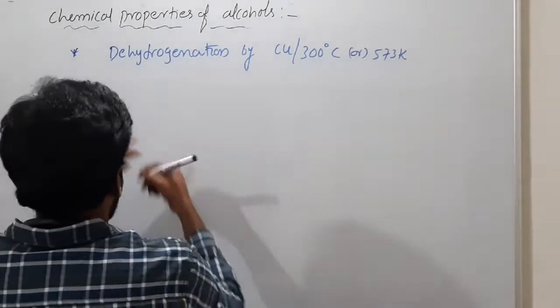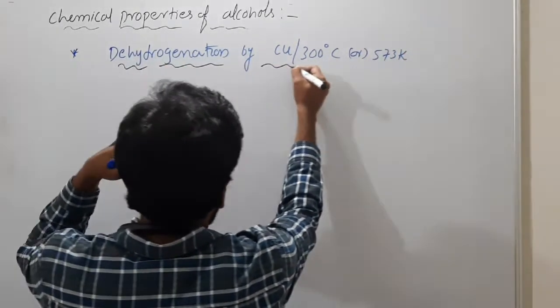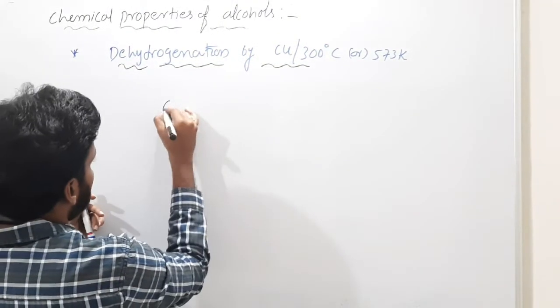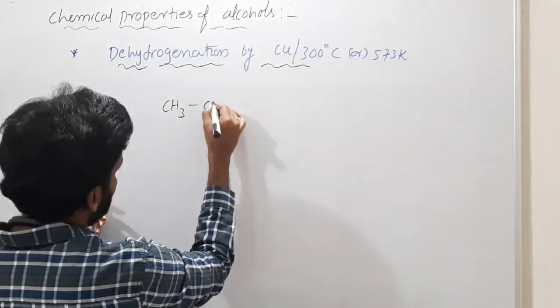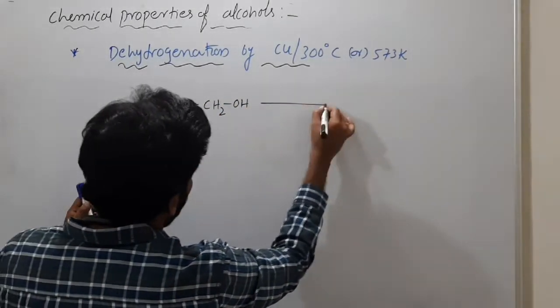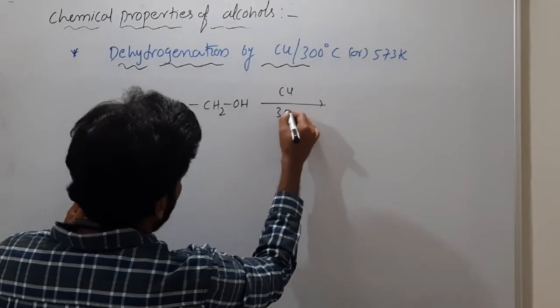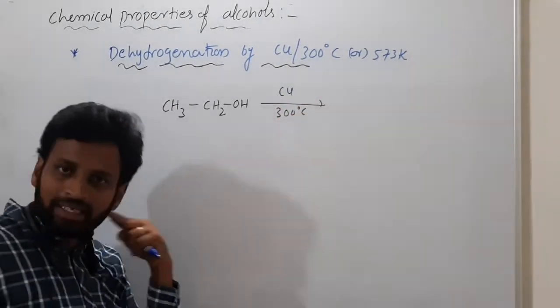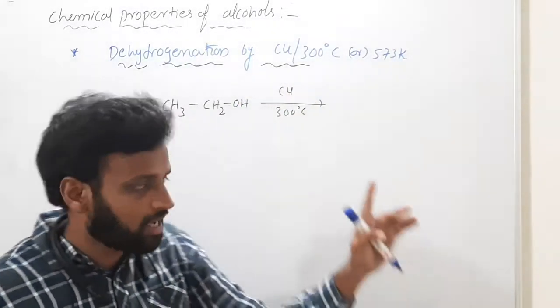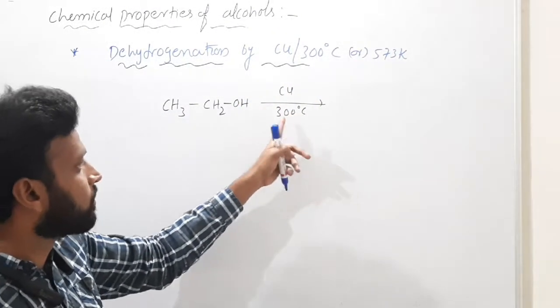So this is very, very important. Dehydrogenation means removal of hydrogen. So here same story, CH3CH2OH. If I am using copper at 300 degrees Celsius, reaction same, alcohol converted to aldehyde. But the only thing is, on the arrow you have copper at 300.